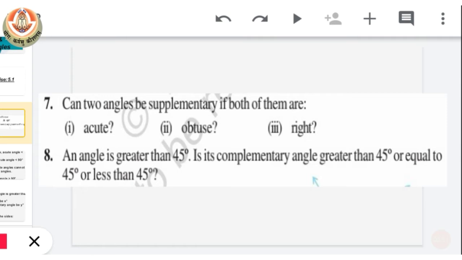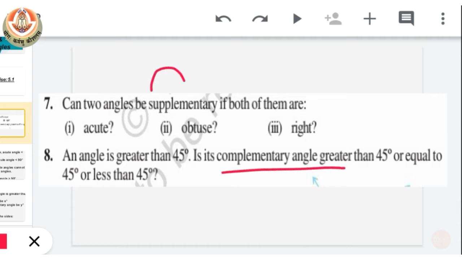Question number 8. An angle is greater than 45 degrees. Is its complementary angle greater than 45 degrees, equal to 45 degrees, or less than 45 degrees? Here we have to recall what a complementary angle is.